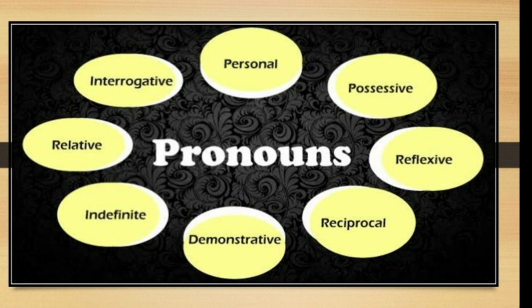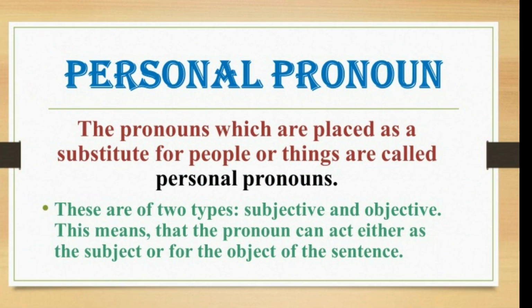So first of all, we are going to study about personal pronoun. The pronouns which are placed as a substitute for people or things are called personal pronouns. These are of 2 types, subjective and objective. This means that the pronoun can act either as a subject or for the object of the sentence.